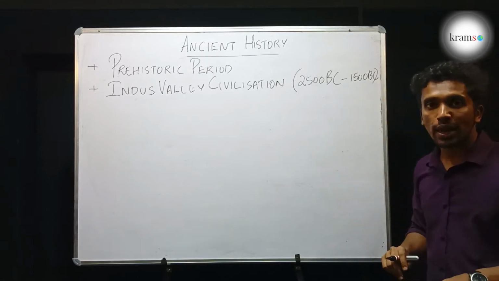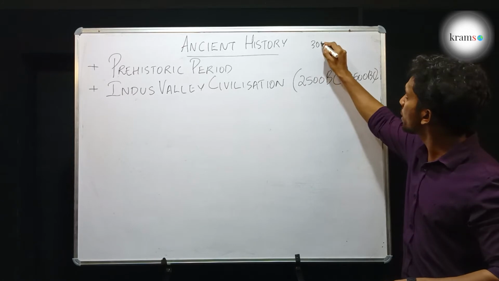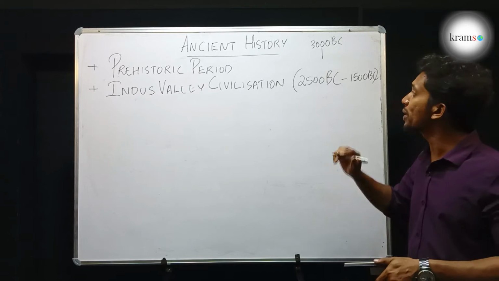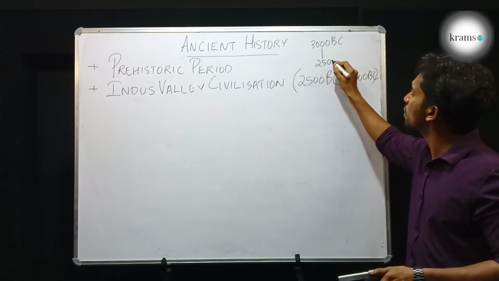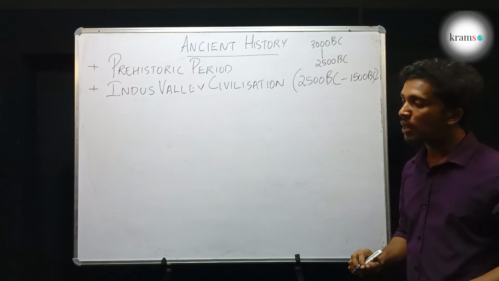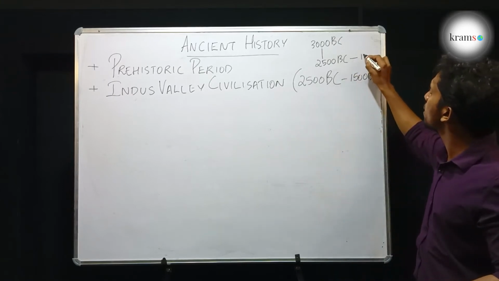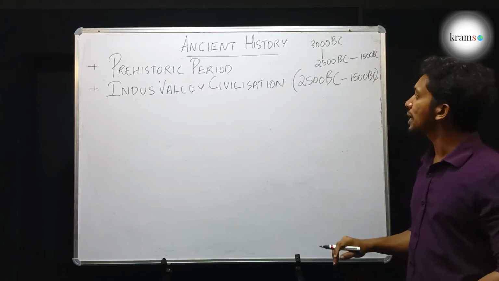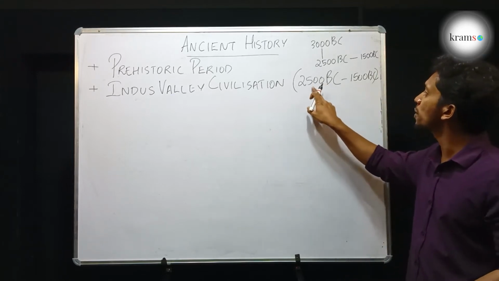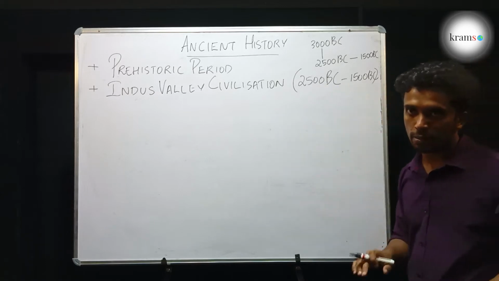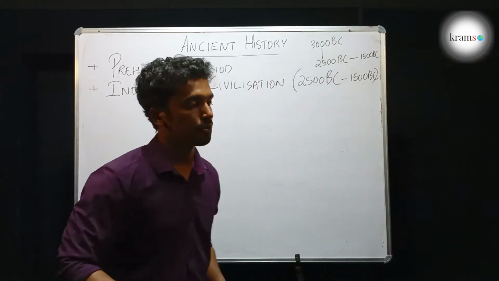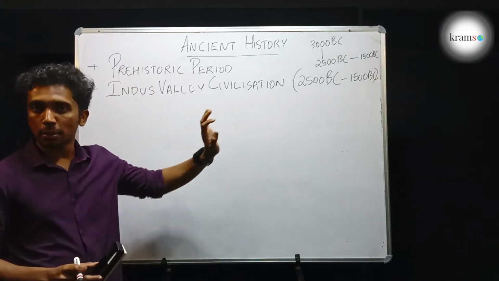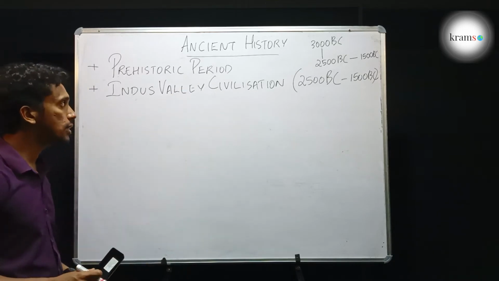The Indus Valley Civilization originated around 3000 BC, and it gradually evolved to its matured phase, where everything was in a very crisp and clear form, and from 2500 BC till 1500 BC it existed in its matured form. But for the sake of studying, we only consider it from 2500 BC till 1500 BC, which was its golden period. So the second important period in our timeline is the Indus Valley Civilization.